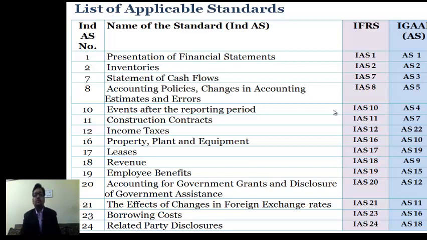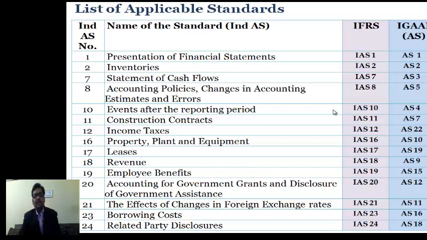Now coming to a discussion, one by one, on the Ind AS standards notified as of date. Ind AS 1 talks about presentation of financial statements. The global standard is IAS 1, which talks about presentation of financial statements. And under our existing Indian GAAP, there is Accounting Standard 1, which talks about disclosure of accounting policies. Coming to Ind AS 2, which talks about inventories. IAS 2 also talks about inventories, and we have Accounting Standard 2, which is on inventories.